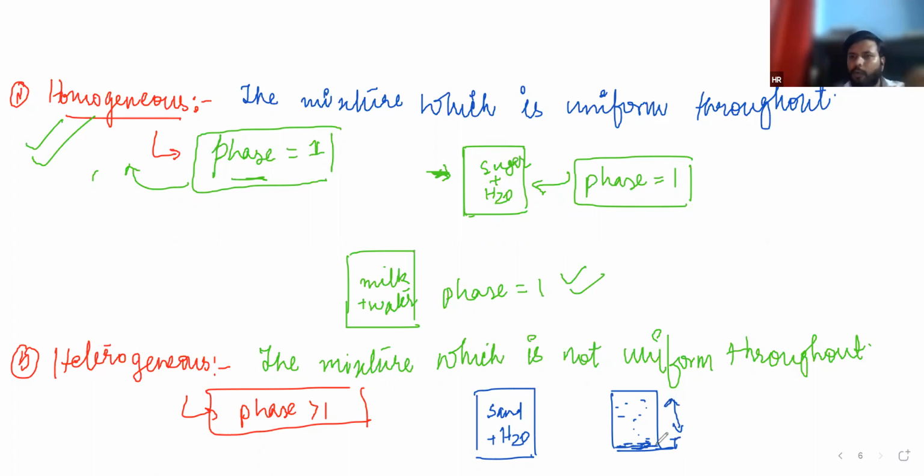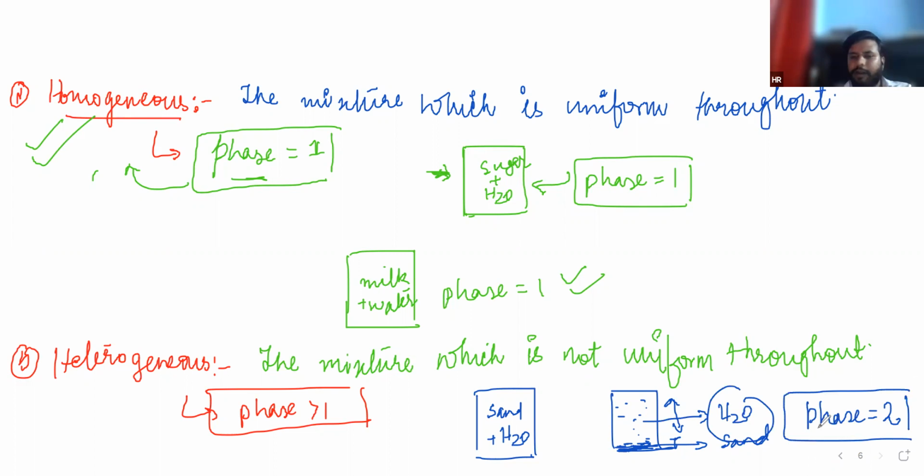The bottom part will look like sand, and after that water. Then it has two phases, greater than one, and if it has greater than one phase, then it will be heterogeneous.